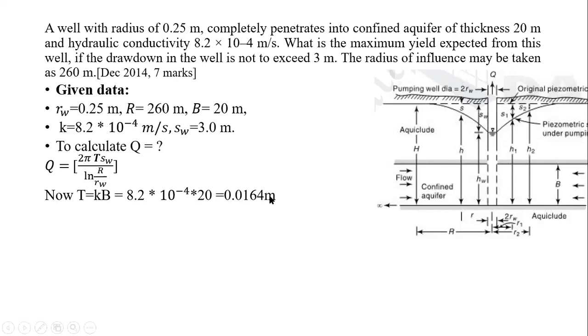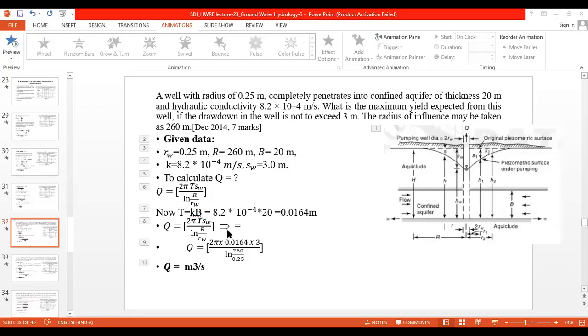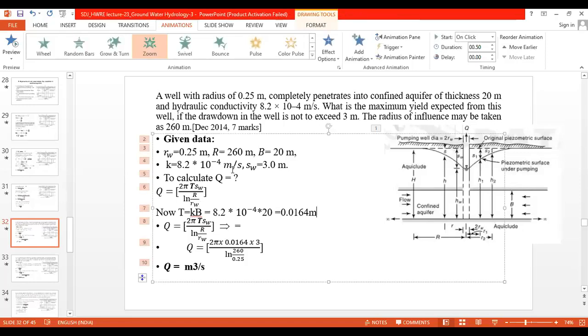You have to check the unit. That unit will be meter per second, I think so, because we are multiplying it. Just a minute, where is it? We are here only. So the unit will be, now K is in meter per second and B is in meter, so meter square per second, isn't it? Check it.